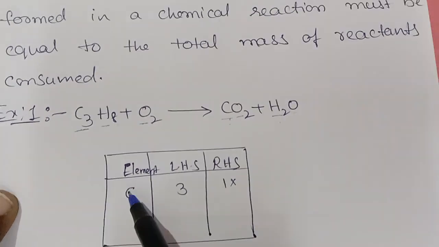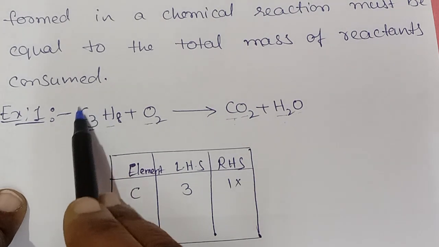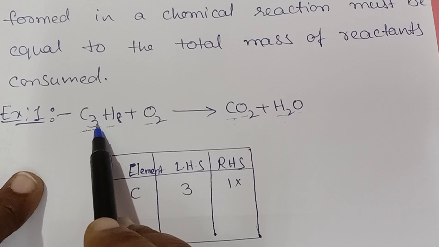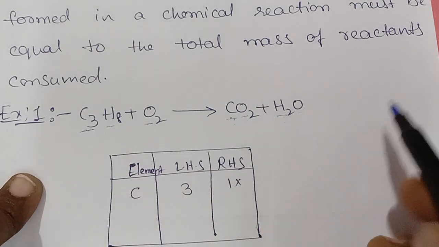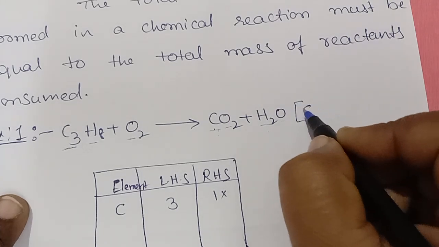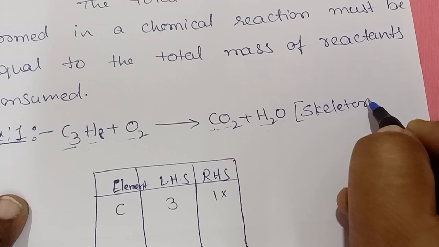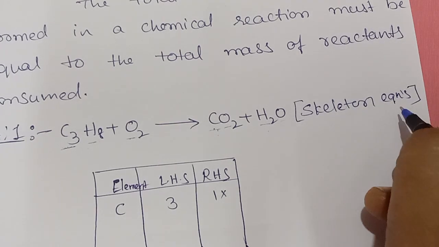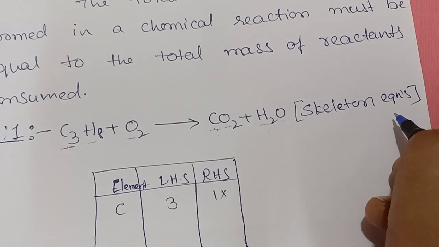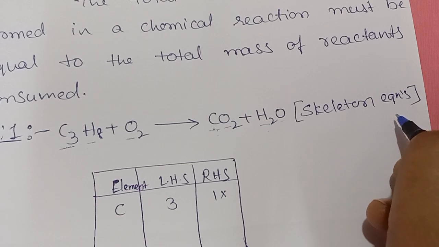If you see the left hand side, we have three carbon atoms, right? On the right hand side we have only one. So it's not balanced. This type of equation is called a skeleton equation. An unbalanced chemical equation is called a skeleton equation.